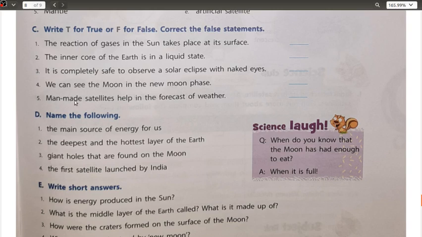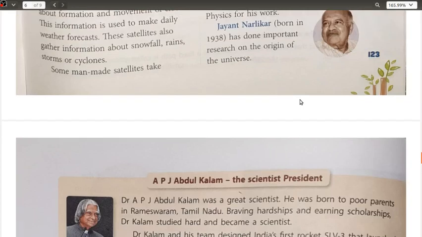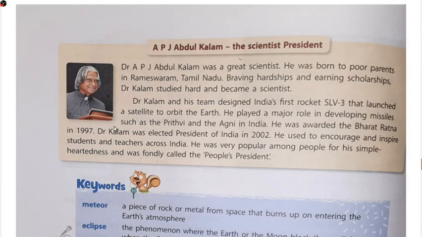Okay, man-made satellites help in the forecast of weather. This is completely true. If you remember the communication satellites, one of them was your weather satellite as well. They gather information about the formation and movement of clouds. Okay, the next we have here.